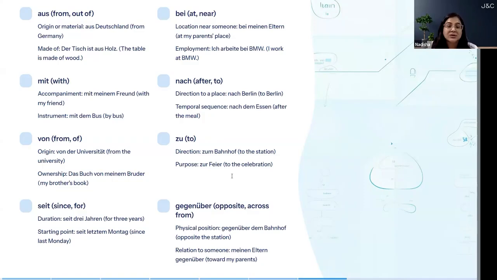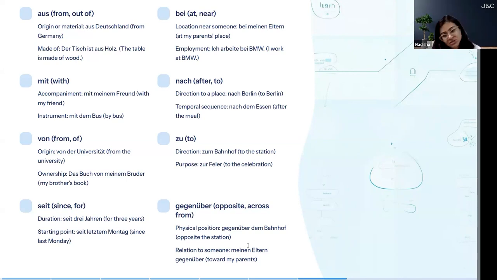The last one is gegenüber, which is opposite or across from. So she sits opposite to me. Sie sitzt gegenüber. So gegenüber dem Bahnhof means opposite the station. Gegenüber dem Bahnhof. It is a dative preposition. It is making the noun next to it dative. That's why it became dem Bahnhof.